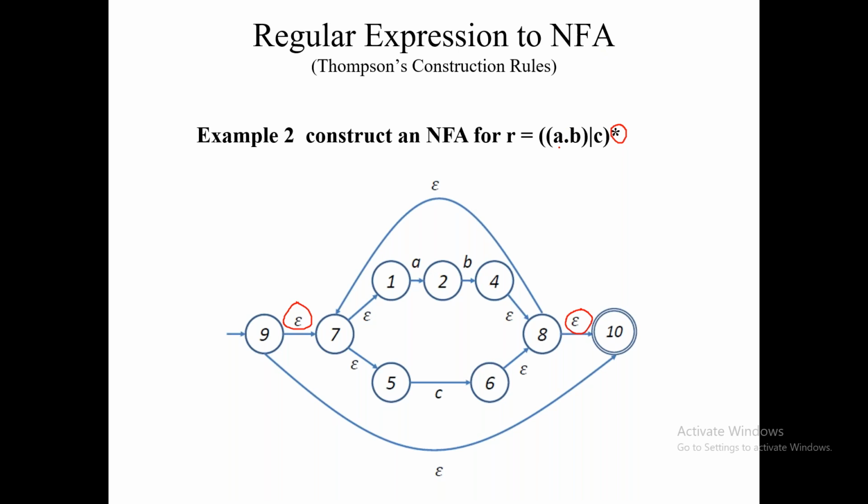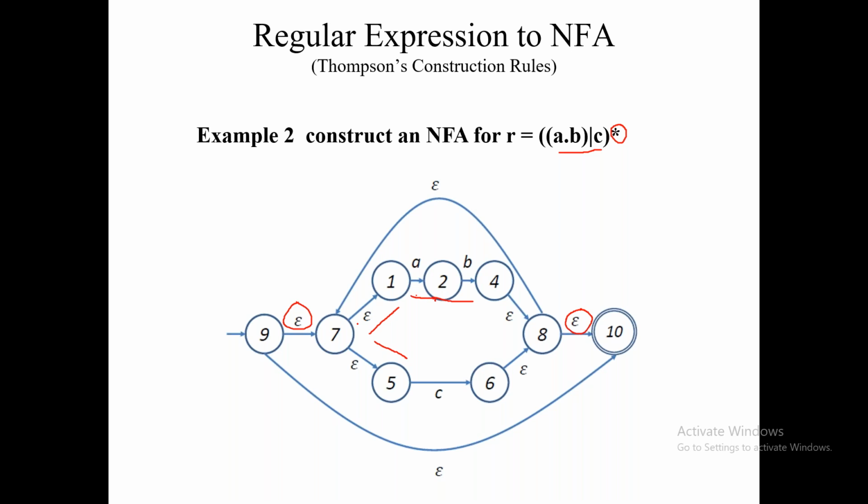Now, inside, what is given is A into B or C. So whenever we get A into B or C, at that time we are creating two different paths. One path is for A into B, and the second path would be for C. Now one path is A into B. So for A into B, we don't have any epsilon between A and B. So we are continuing that, right? You can see that here.